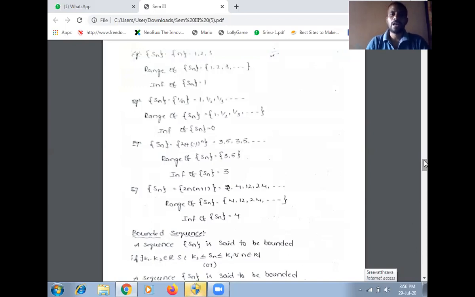It is an increasing sequence. So that's why we are getting the lower bound of this sequence. Lower bound is 1. At the same time, 1 is the greatest lower bound. So infimum of Sn is 1.